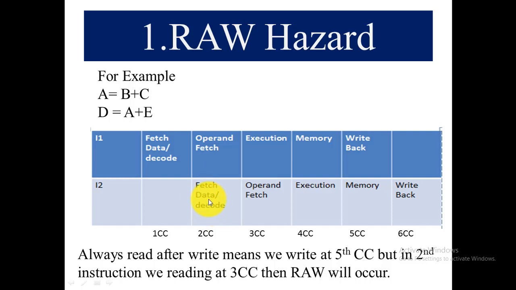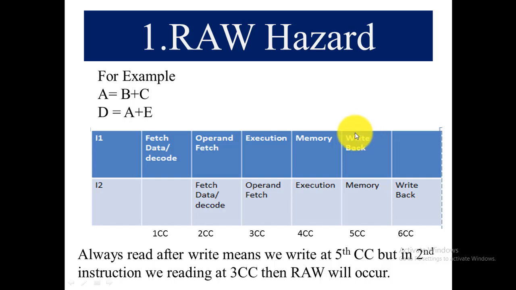Instruction 2 needs the value of A because the second instruction is A + E, so it needs the value of A in fetching data. But it will never find the value of A, because in the first instruction the value of A is saved in the 5th clock cycle, that is write back. So the result of instruction 1 will be written in the 5th clock cycle.